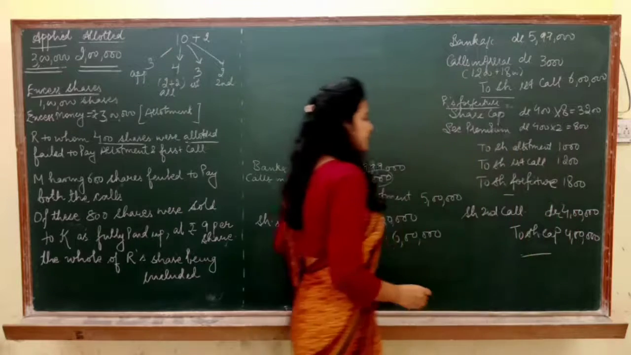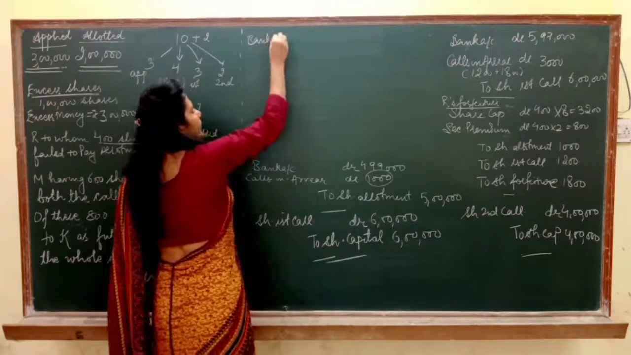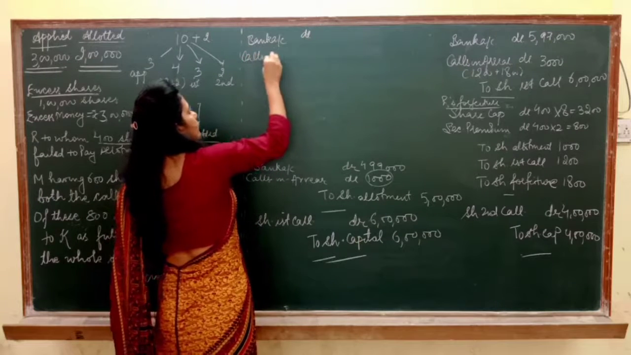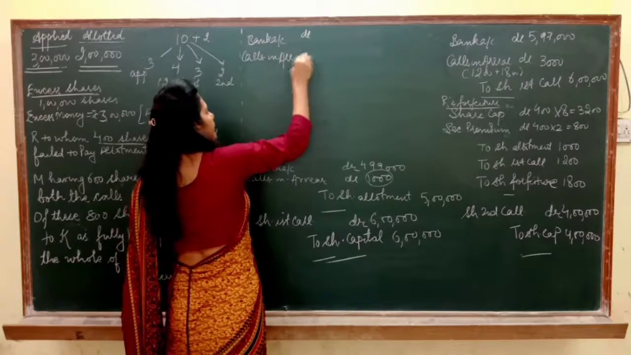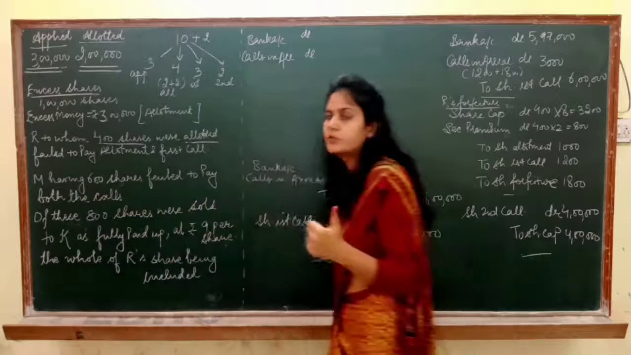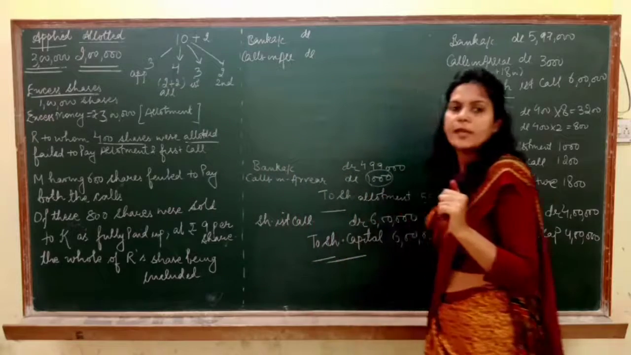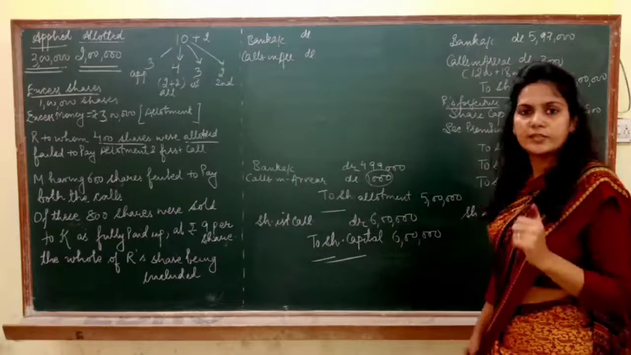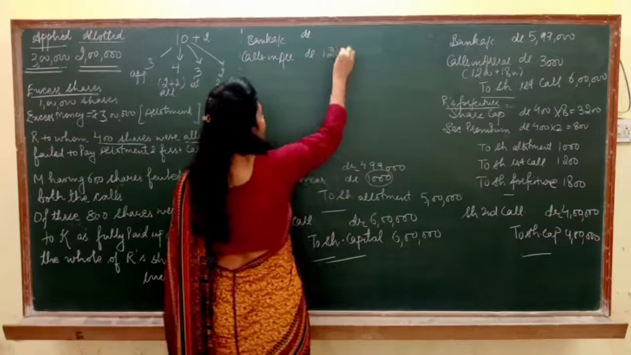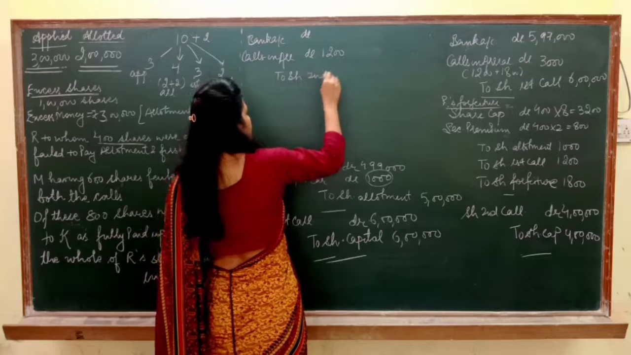Now pass the next entry. Next entry is of receiving, that is bank account debit, calls in arrears debit. Here M could not pay both the calls. It means M has not paid the second call also, and M has 600 shares with him. So 600 into 2, 1200. Directly we are going to calculate the arrears here, on second call.